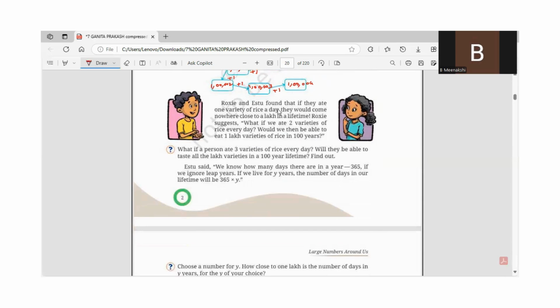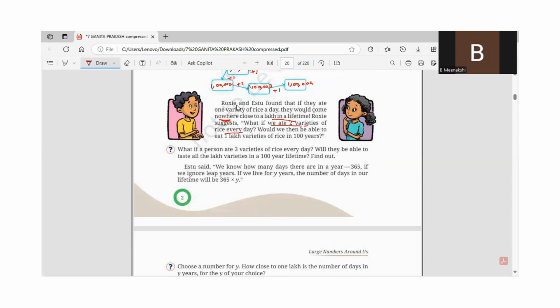Roxy and Iftu found that if they ate one variety of rice a day, they would come nowhere closer to a lakh in a lifetime. Okay. Roxy suggests, what if we ate two varieties of rice every day?